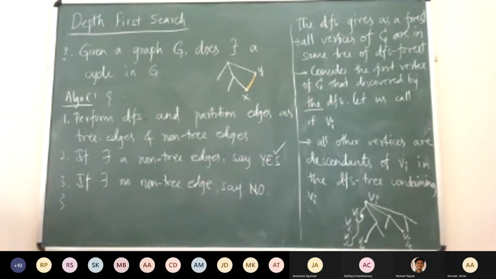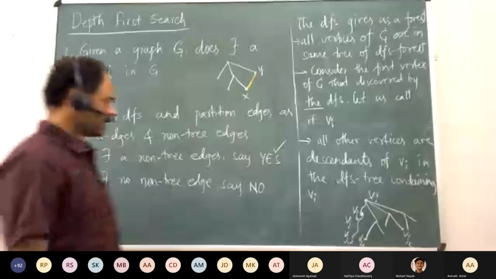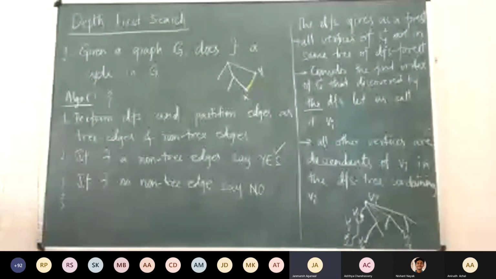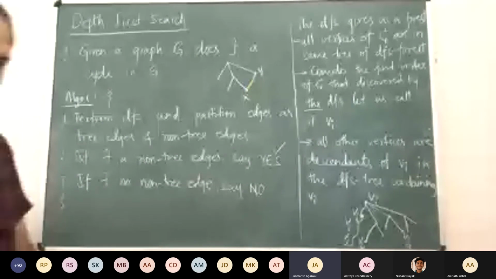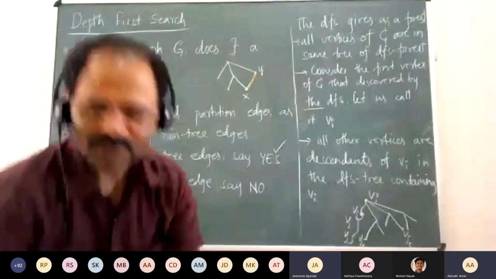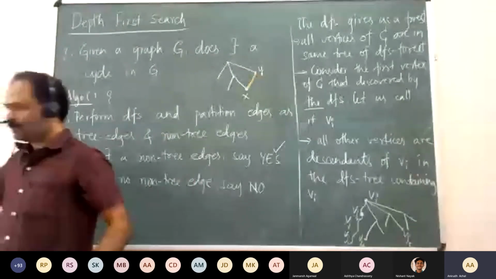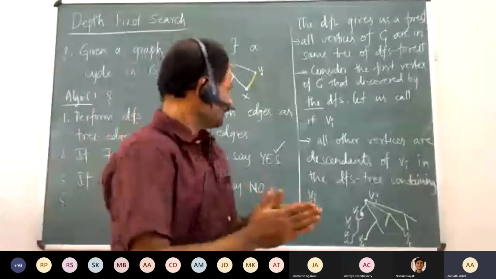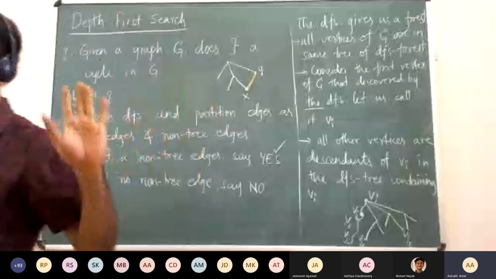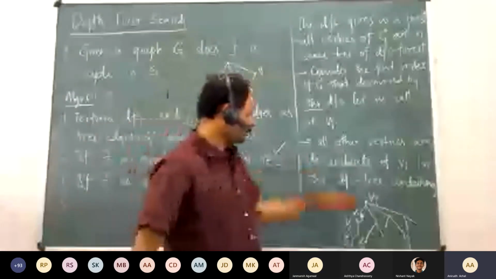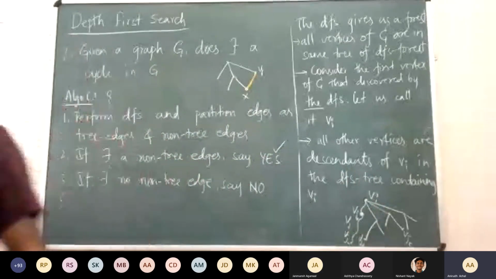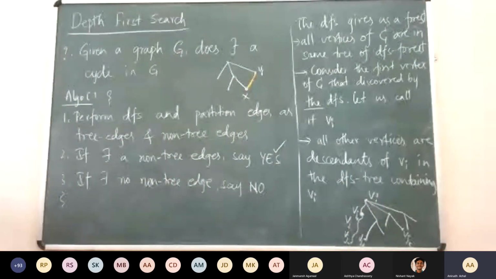Now, using this, can we say what edge will be the non-tree edge? We can say the leaf, not leaf exactly, I think it's time. Go back and think about it. Now I think you should go to the other class. We are at a very nice time space here. What edge will be the tree edge? There are a lot of things to think about. Once we come back tomorrow, we will continue this.